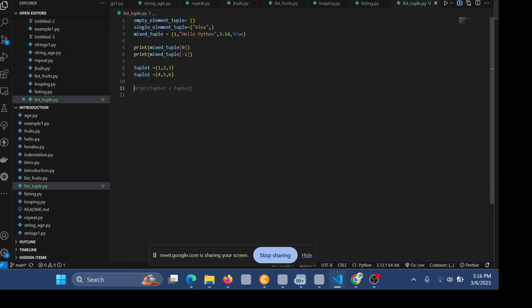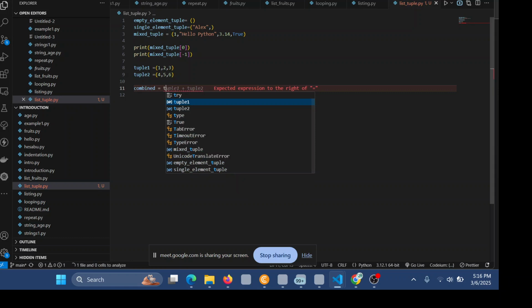Then we will combine them and call it combined, equals tuple1.